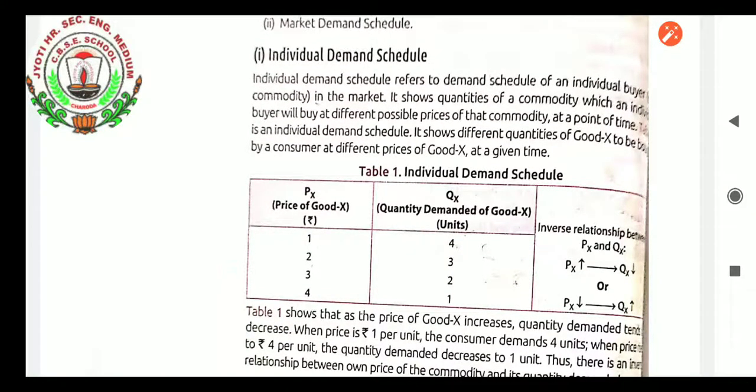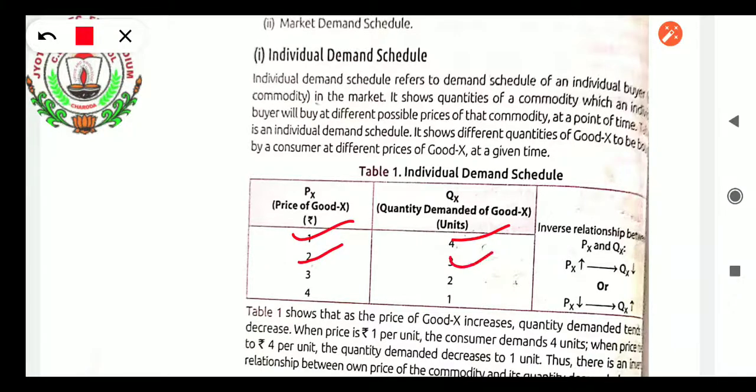Here it is the demand schedule of one particular consumer, that one consumer only. When the price of the goods is 1, how much quantity is demanded by the consumer? 4. When the price increases by merely 1 rupee to 2, what is the demand?